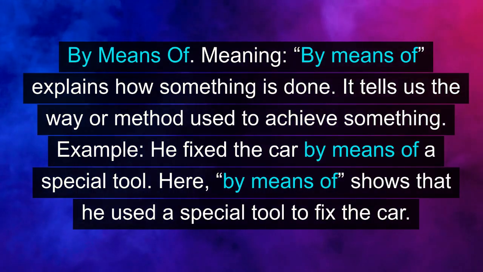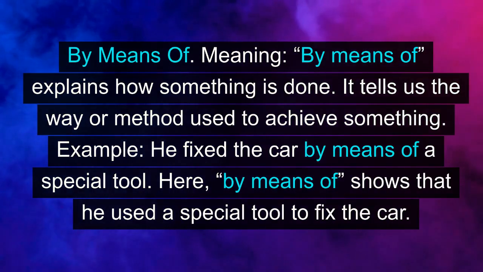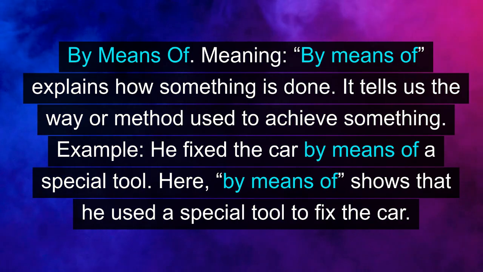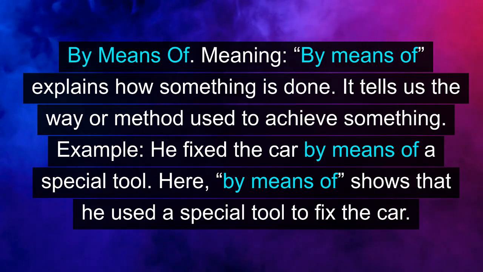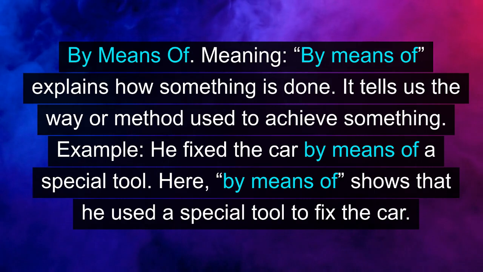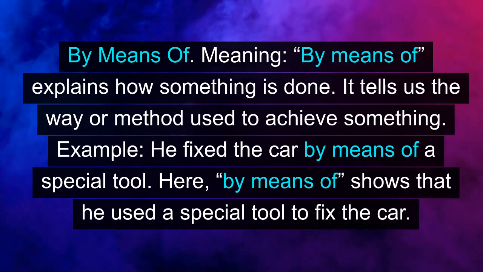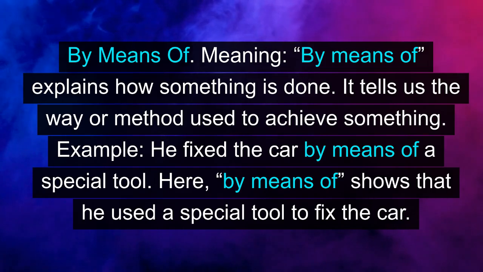By means of. Meaning: by means of explains how something is done. It tells us the way or method used to achieve something. Example: He fixed the car by means of a special tool. Here, by means of shows that he used a special tool to fix the car.